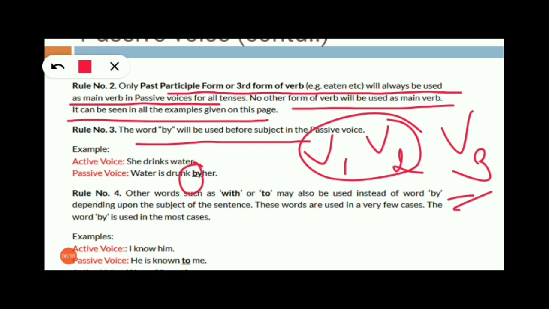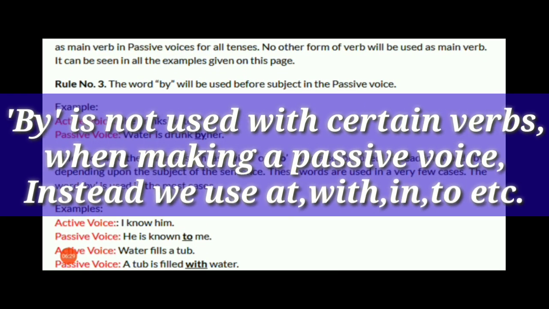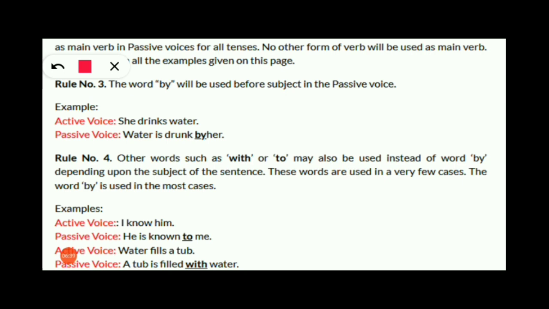Next, coming to rule number 4, other words such as with or to may also be used instead of by depending on the subject of the sentence. These words are used in very few cases. So this becomes an exception here because mostly we use by in our passive voice. But when the sentence is used here to take a meaning for the sentence, we need to use to or with also. Okay, see this example, all of you.